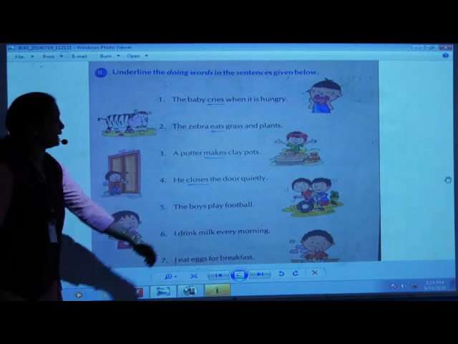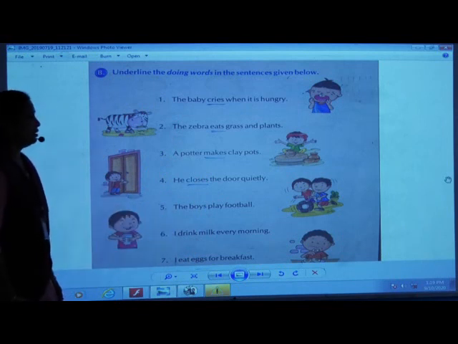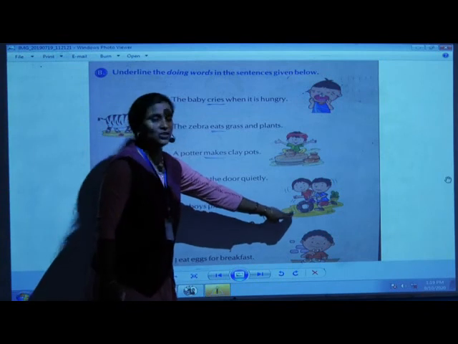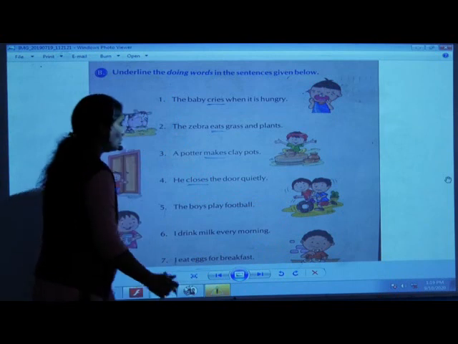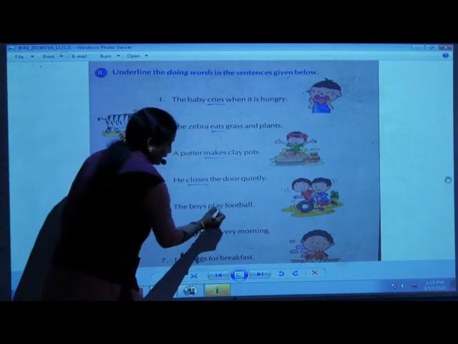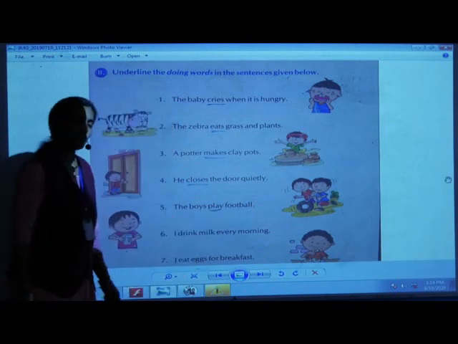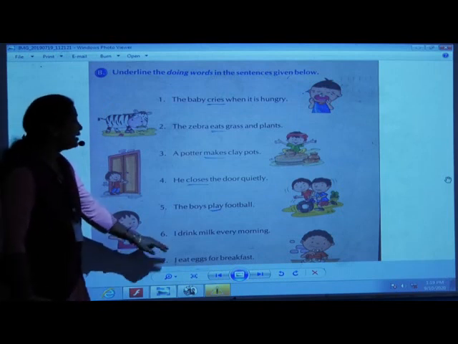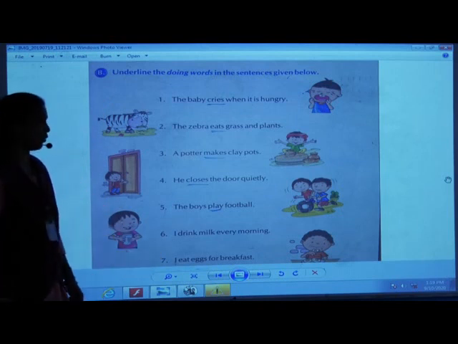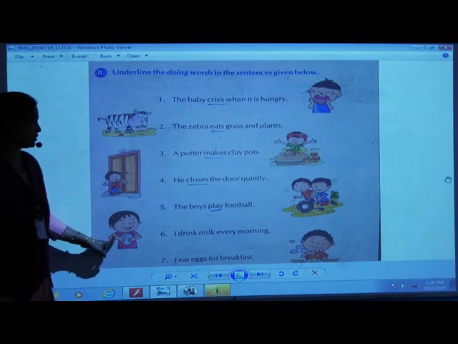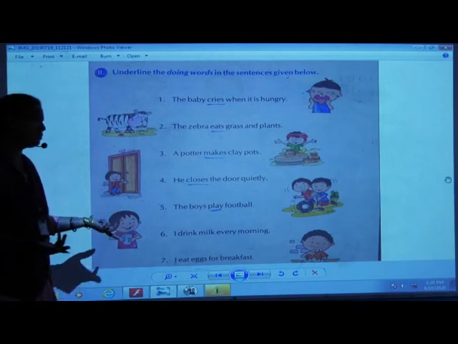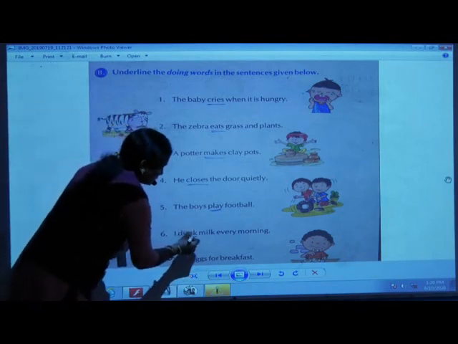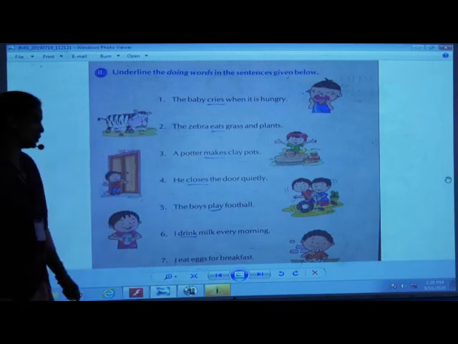The boys play football. See the boys. See the picture here. What are they doing? They are playing football. What action are they doing? Yes, they are playing. So play is a doing word here. I drink milk every morning. See the picture of that boy. What does he do every day? He drinks milk every day. Which action is he doing? Drink. I drink. So drink here is a doing word.